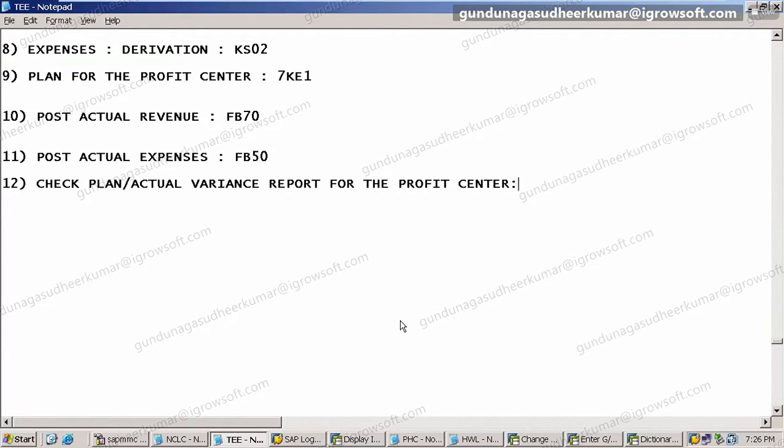So go like this, S underscore ALR underscore 87013326. Okay, no doubt. This is again an end user report. Front side also you can see it, right? Same like our cost center.